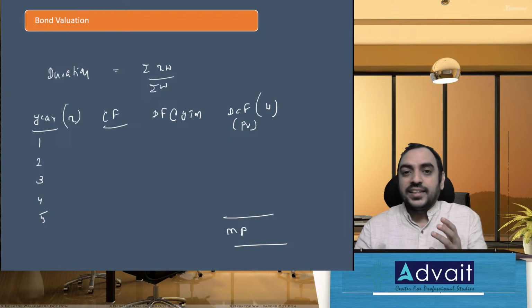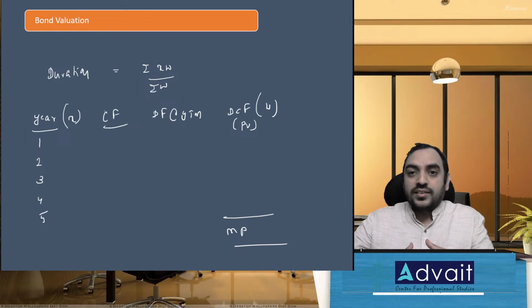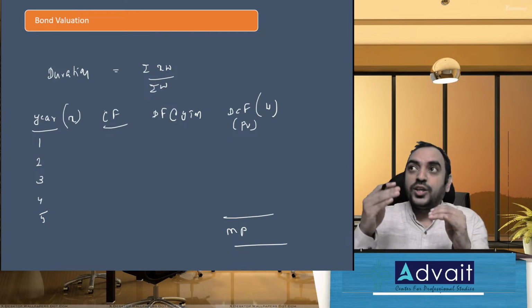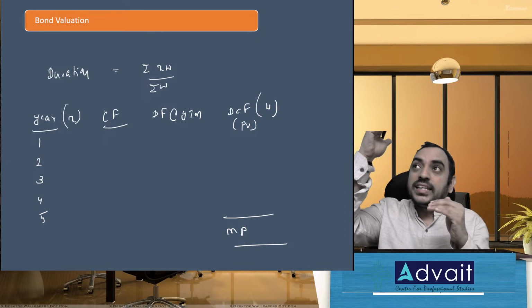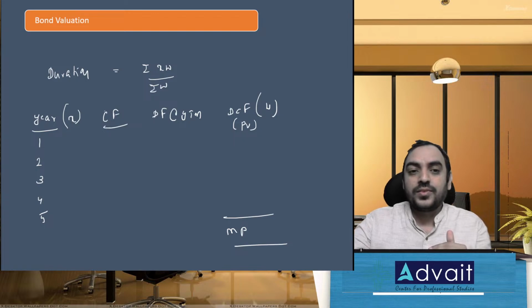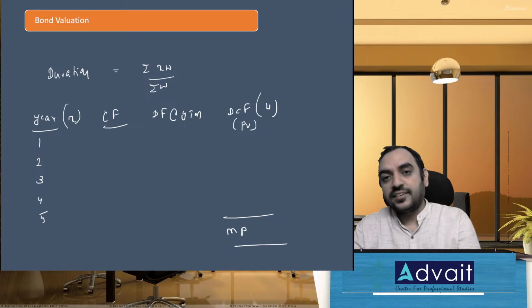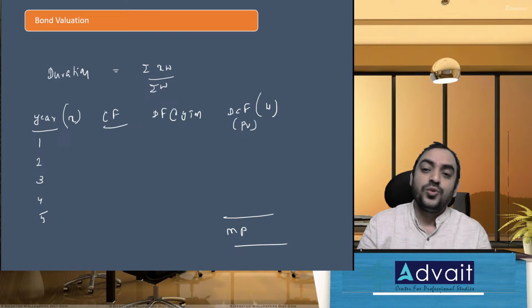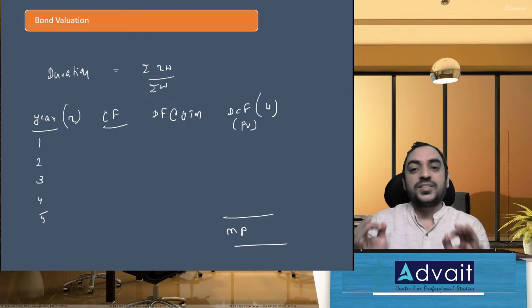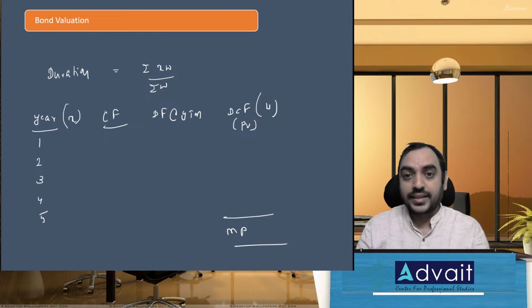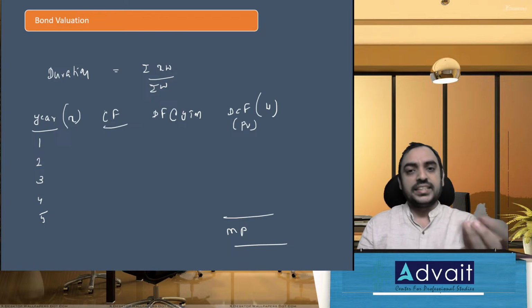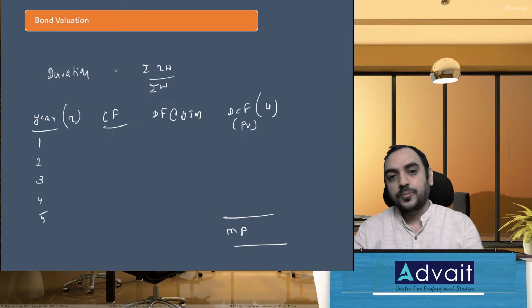The problem, I think, in general is we try to understand too much. We go at the top. I think it's better we come down. What are we trying to calculate? Duration. What is duration? It should be expressed in time period. In this case, it is number of years. What is the concept we are trying to understand?